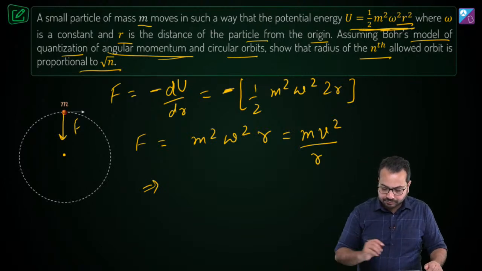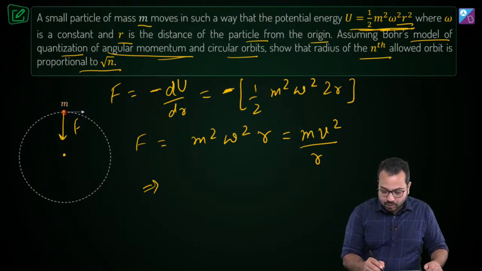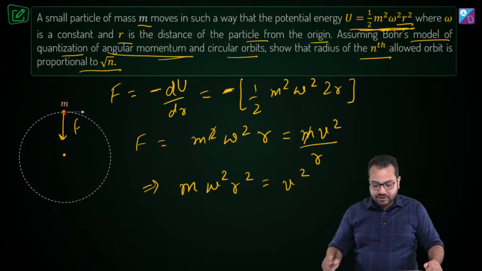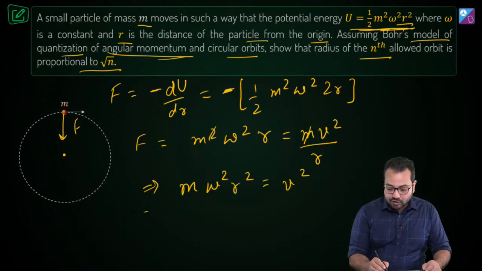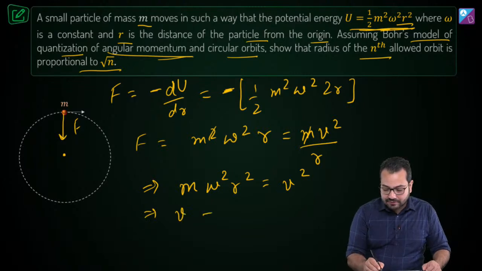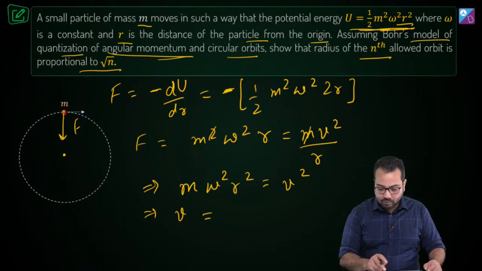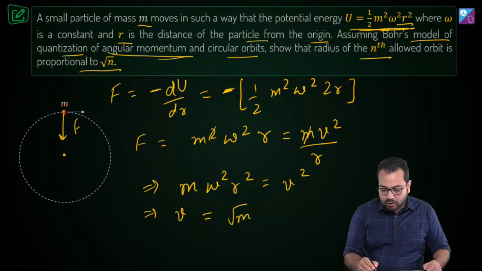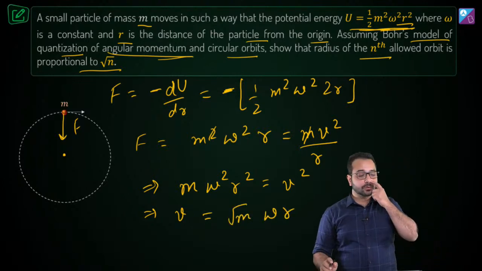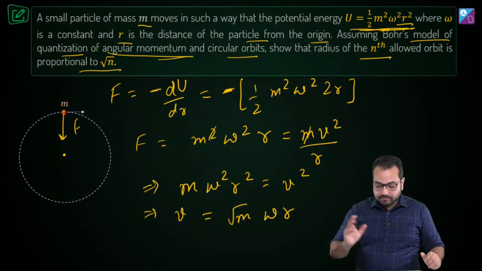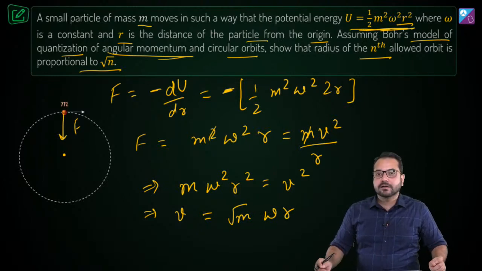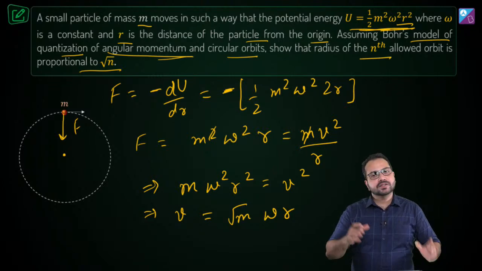So this m and this m will cancel, and we have m omega square r square equal to v square. So v is equal to the square root of m, into omega r. What we have figured out is the relationship between v and r. Is that correct? This is the first thing that we have done.